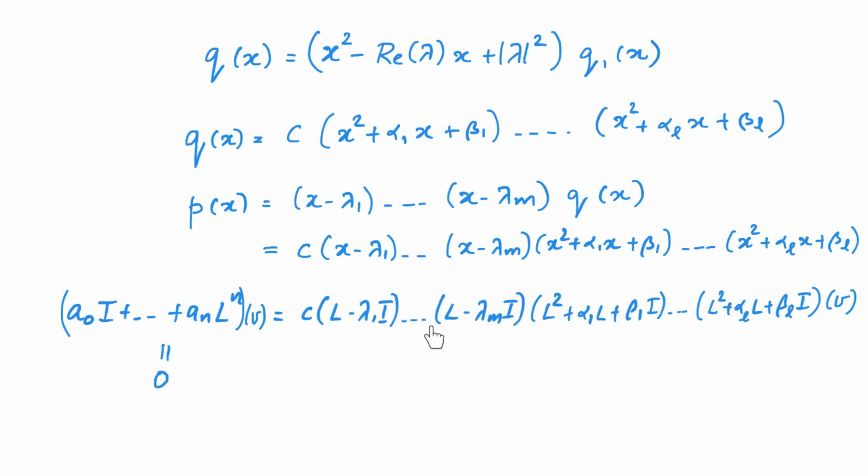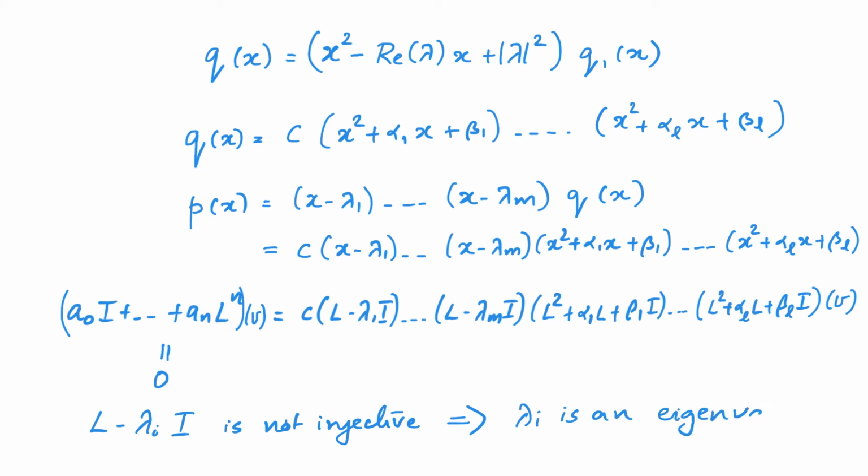Therefore, the composition of these functions is not injective. So at least one of these functions has to be non-injective. Notice that L minus lambda I not being injective implies that lambda is an eigenvalue. And we will be done if we can prove this. But we won't be able to always conclude this.